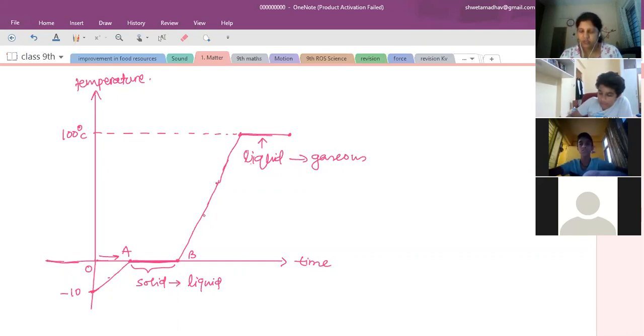Ma'am, can you repeat the definition? Yes, I will repeat it. Keep on repeating it. Remember, from this chapter, these two definitions are very important. So latent heat of fusion is the amount of heat energy required by 1 kg of solid to convert into liquid state at its melting point and at constant atmospheric pressure.